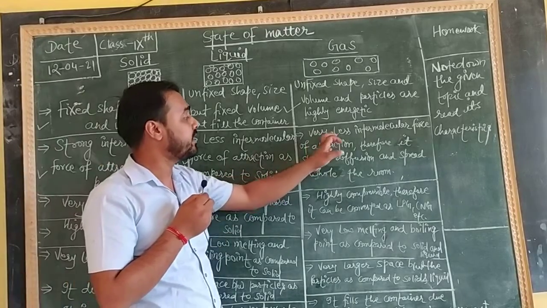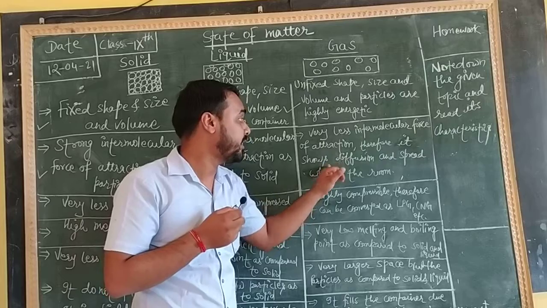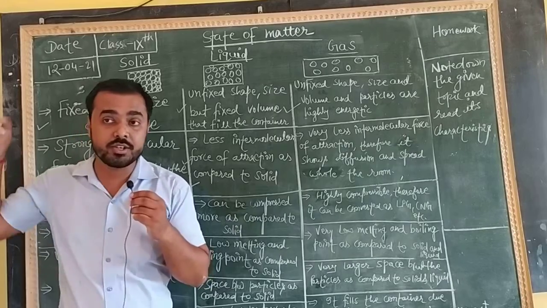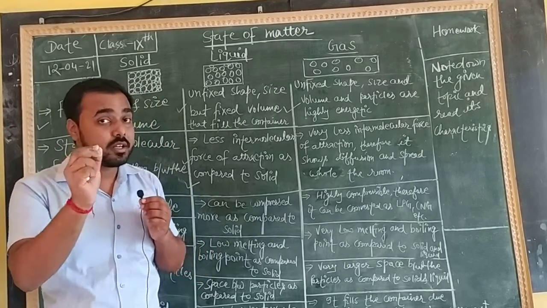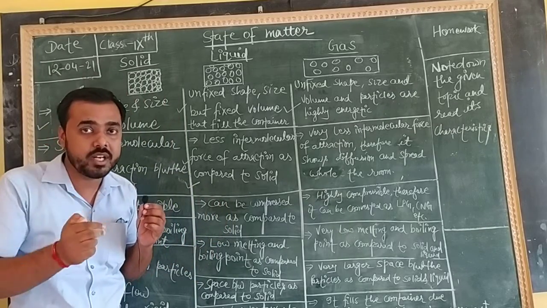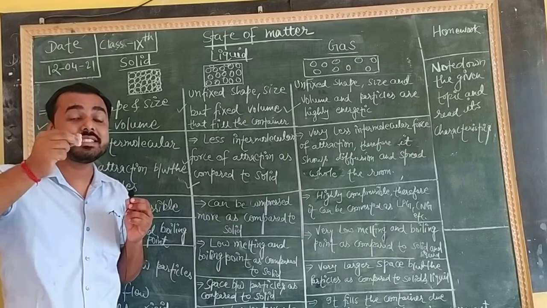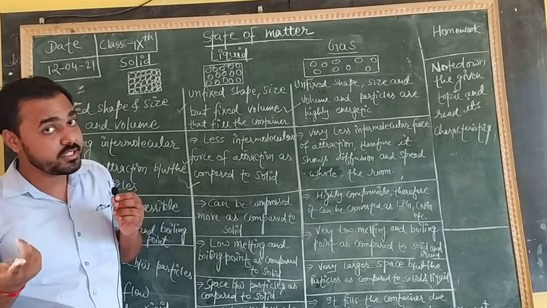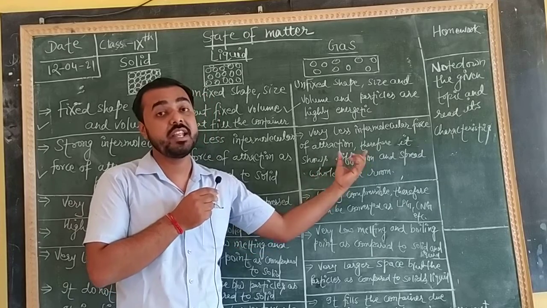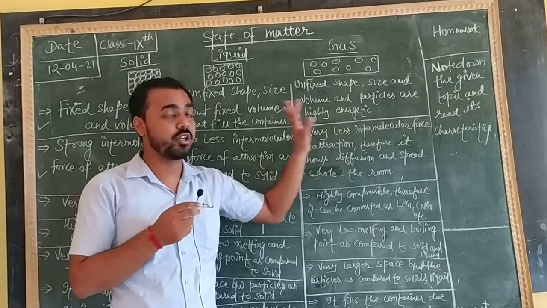Now the next topic: in gases there is very less intermolecular force of attraction, and just because of this it shows diffusion and spreads all over the room. Do you know what diffusion is? Diffusion means movement from higher concentration to lower concentration. Suppose you burn an incense stick, agarbatti. After 2 to 3 minutes what do you observe? You observe that the smell, the perfume of the incense stick, spreads all over the room. Why is this? The main reason behind this is diffusion, meaning the spreading of particles all over that area. Clear? So simply we can say very less intermolecular force of attraction.